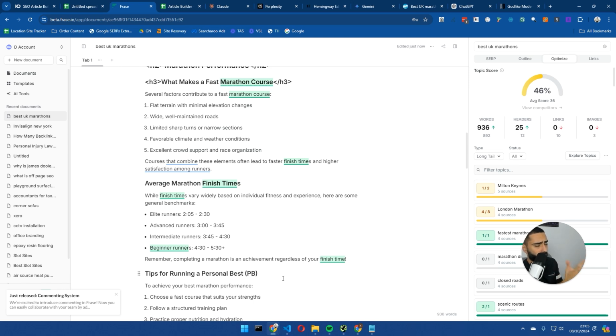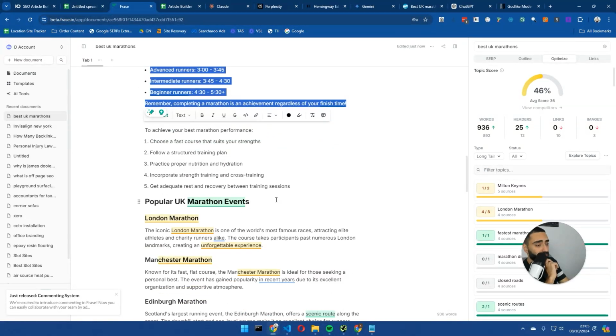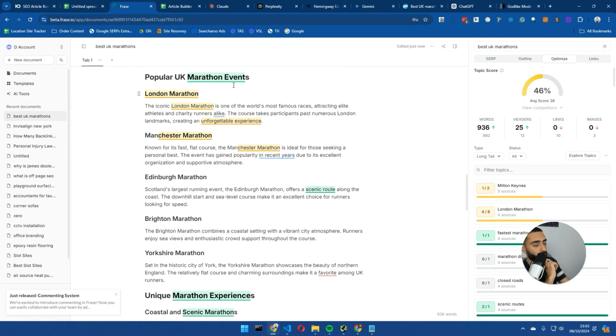For example, if somebody's searching for the best UK marathons, they are pretty clued up on their times and what time they actually want to finish that marathon in. It can definitely be a supporting article or supporting content to this, but having the list of popular UK marathon events higher up the page is definitely going to rank you higher.